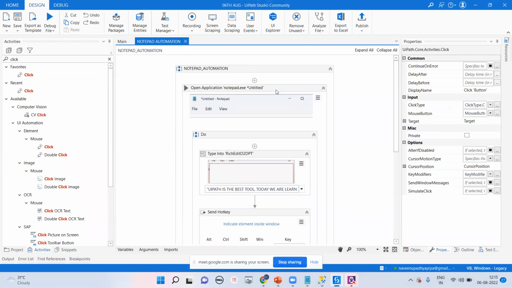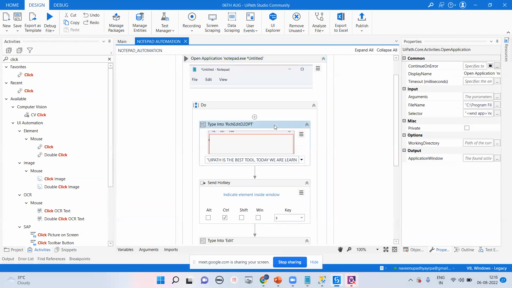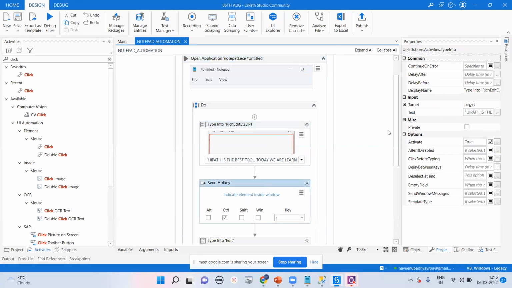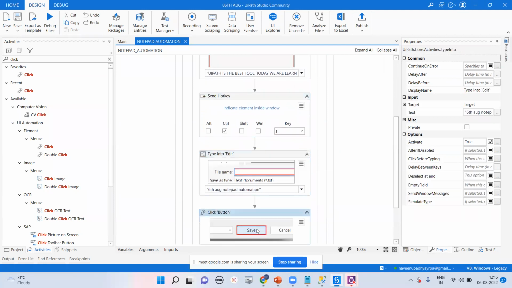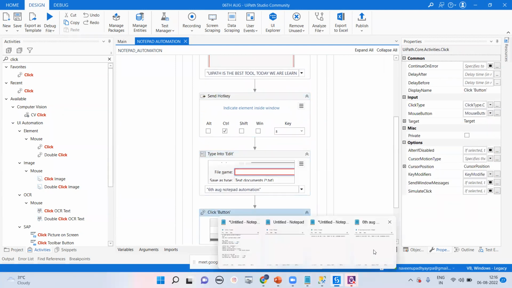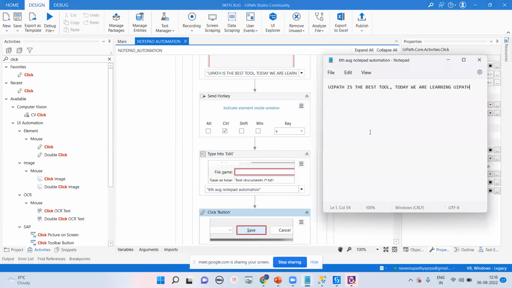It's very simple. One step for the launch, second step for typing, third step for Control, and fourth step for the name of the notepad, and then the save. Whatever manual process you do, the same process you have to write as code from UiPath. And here I haven't used any technical code, .NET code, nothing. Without any code, everything we are doing.